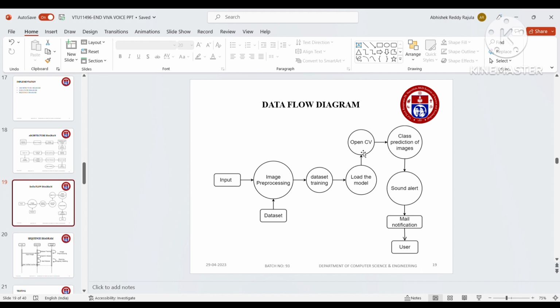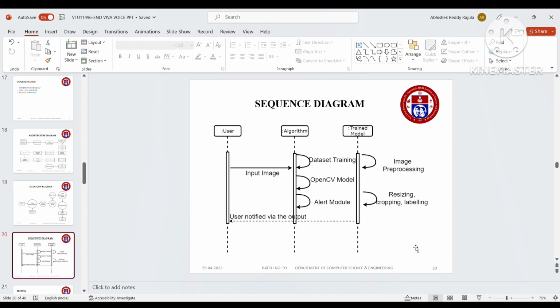Here it will be opening CV, where CV stands for computer vision, and through that we can get feature extraction. After that the class prediction of images will happen, and next the sound alert will be heard, and with that sound alert the person will also be notified by mail, and the animals will think something harmful is going to happen to them and they will run away from the field. So the mail notification will go to the user. The sequence diagram is also the same, so you can find it.